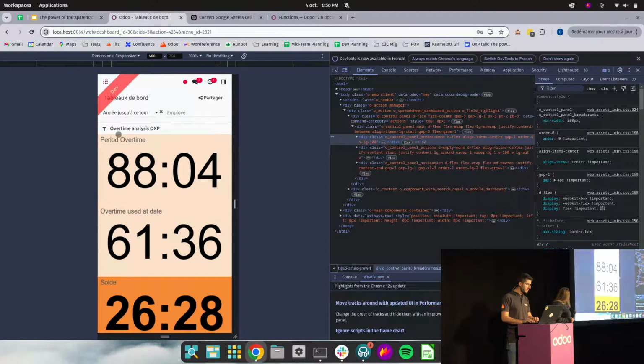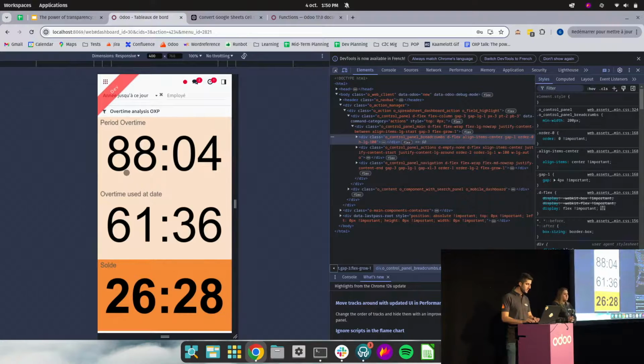So you see the different scorecards. Actually, I think we don't see a lot of the pivot table because obviously in terms of size, it would not be readable at all. But Odoo automatically puts the scorecards to the full length of the mobile device.